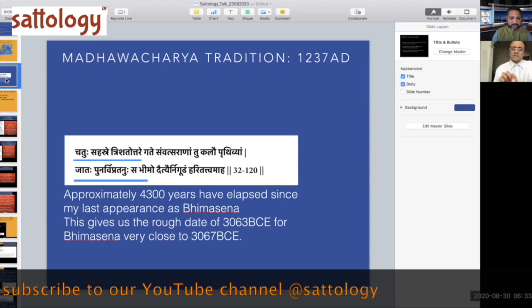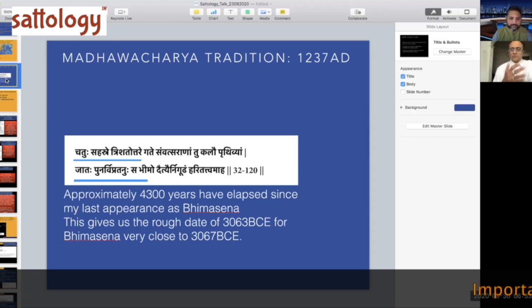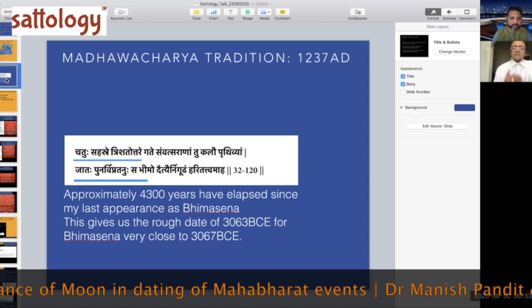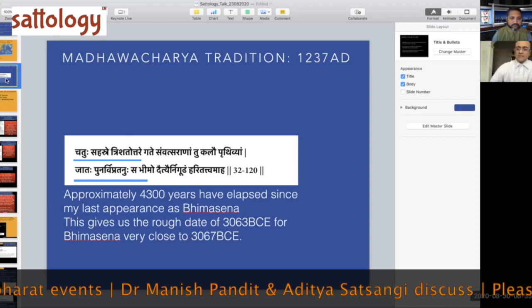One such lineage is the Madhvacharya tradition, the avatars of Vayu. We have Hanuman, then Bhimsen, and the one after that is Madhvacharya himself, who came in 1237 AD.